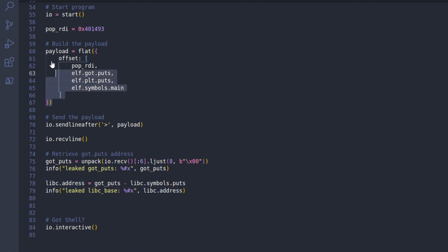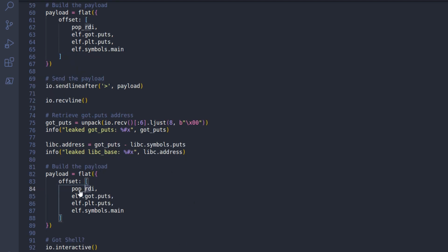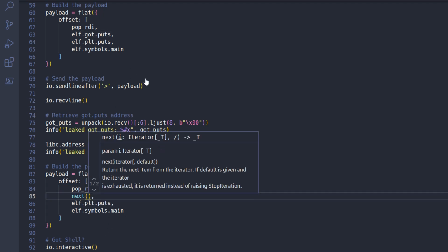So the next stage of the payload, we're going to try to get a shell. So we're going to pop into the RDI again, but this time we want to pop the bin sh string. Now there's a couple of different ways we can do that, but because we've got our libc library, we can actually just say next